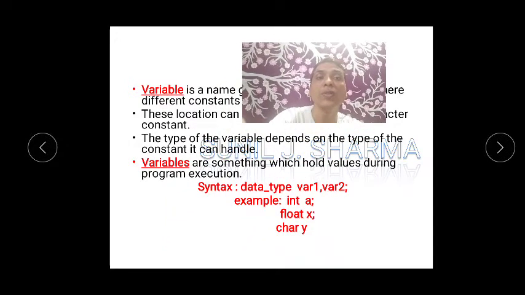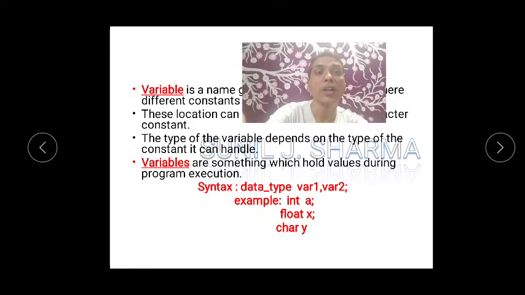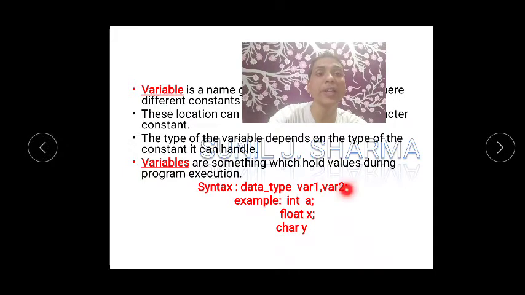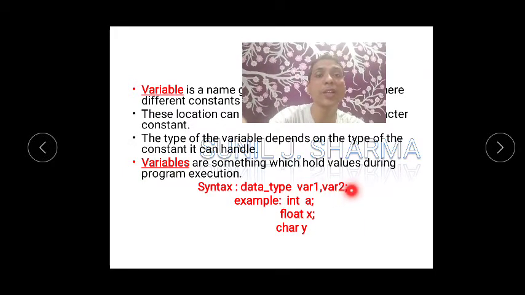Now, one more definition of variables. Variables are something which hold the value during the program execution. Variables will always hold a value. Now I have just written a syntax. Syntax means rule. The rule to declare a variable is data type space variable 1, variable 2, then semicolon. Like in English we used to have a full stop after every statement, in the same way in this case we have a semicolon. Semicolon is also known as a terminating operator or end of the statement.